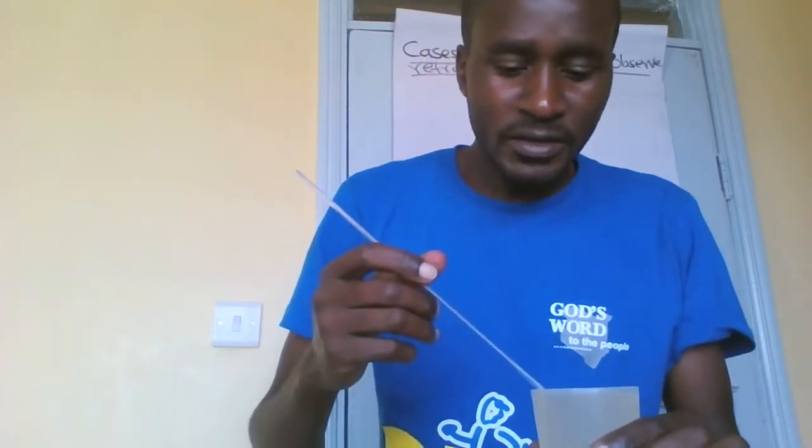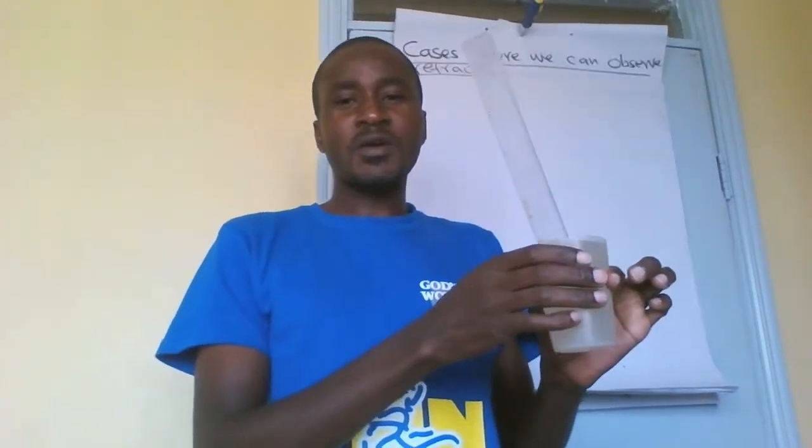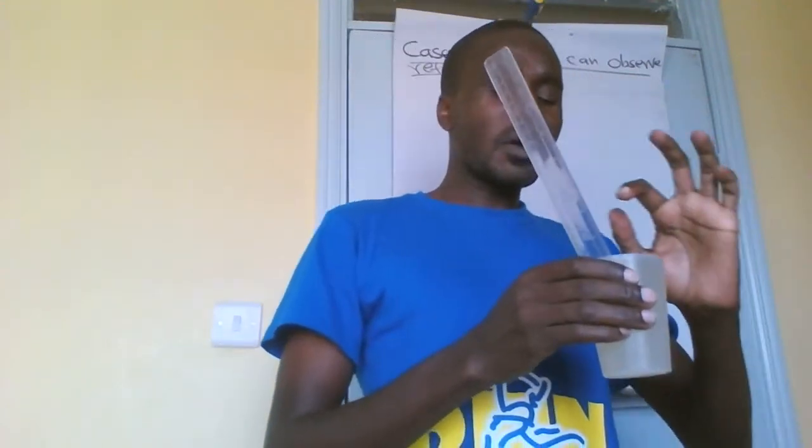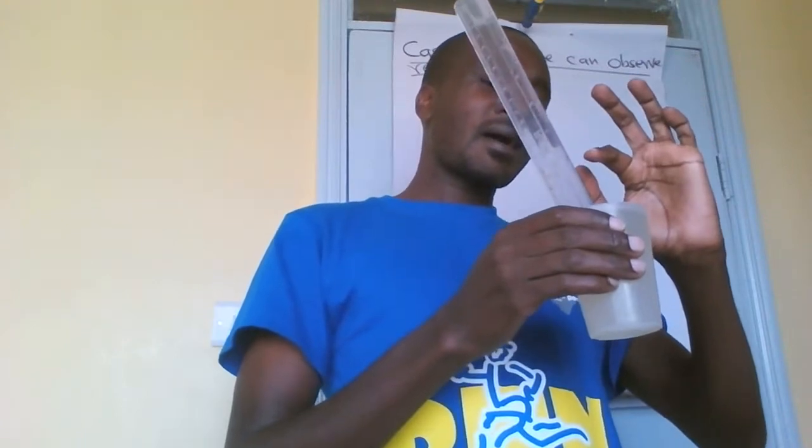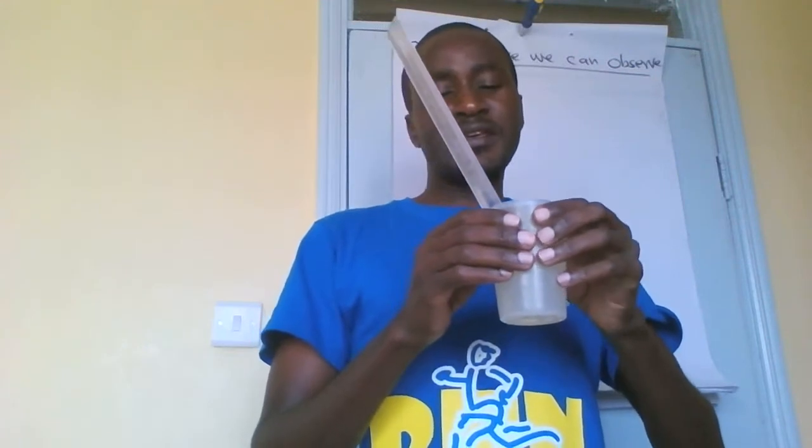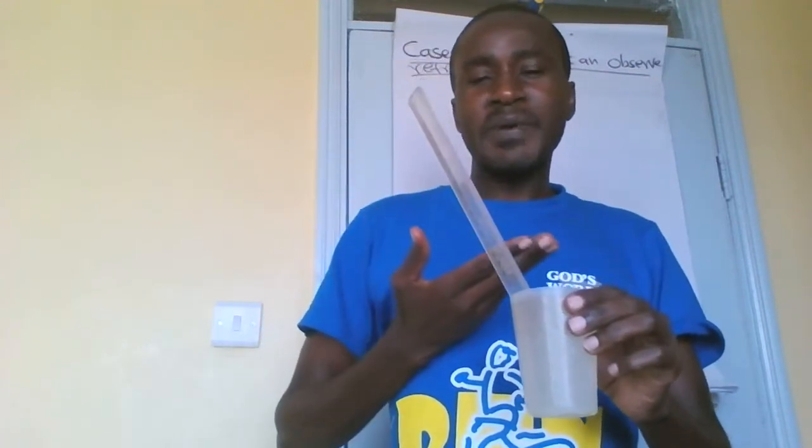Make sure you keenly observe at the surface of water, the surface of contact where water meets the ruler. At the surface of water, you will see the ruler appears bending.